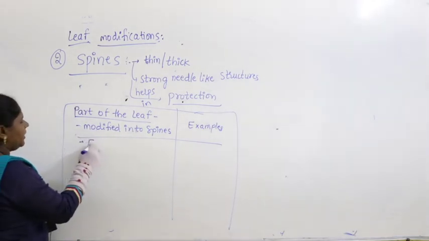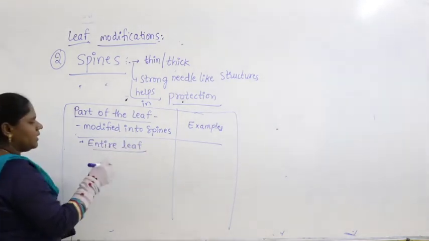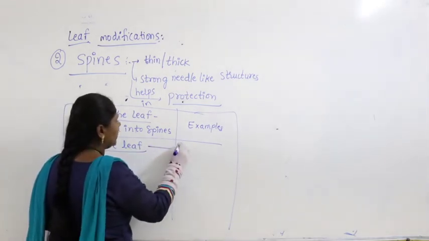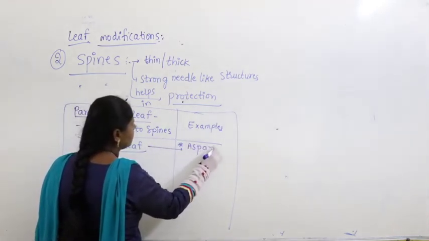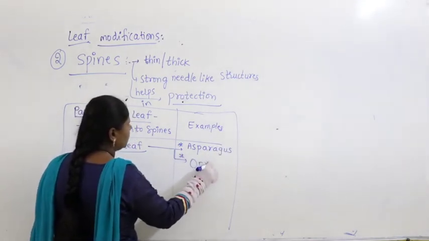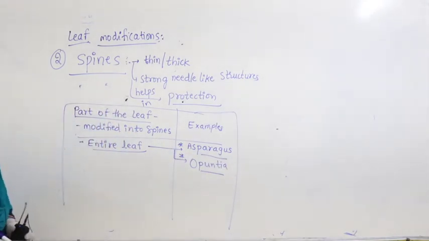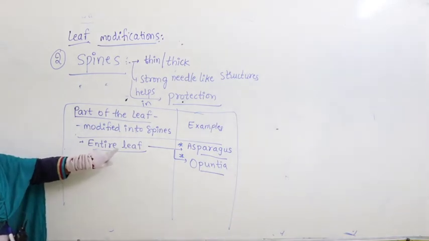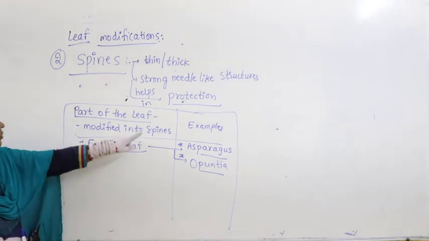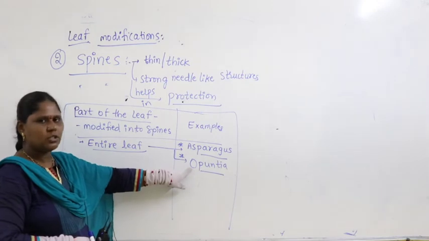Let us take the entire leaf, meaning the total leaf gets modified into a spine. Where do you find this? You find this in case of asparagus, as well as in case of Opuntia. You can practice these examples where the entire leaf got modified into a spine. The total leaf itself is modified into what? Spine. Where do you find this type? You find it in asparagus and Opuntia.